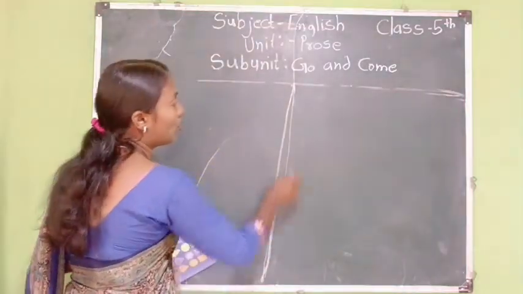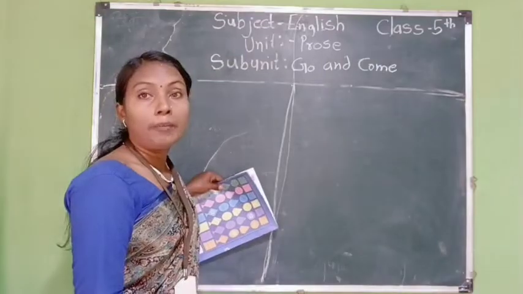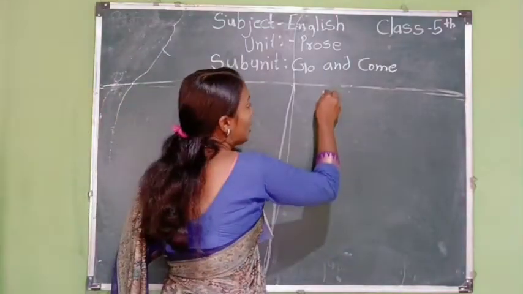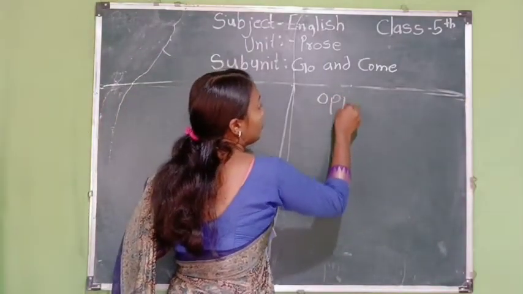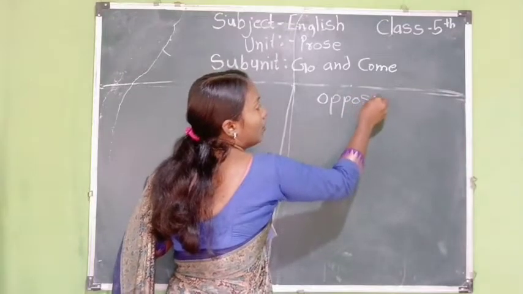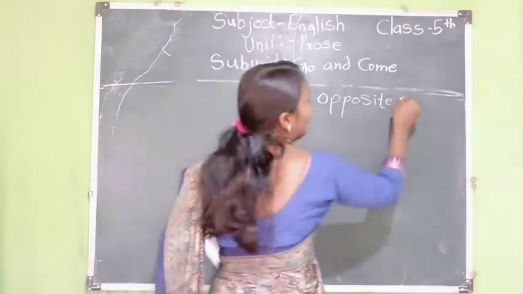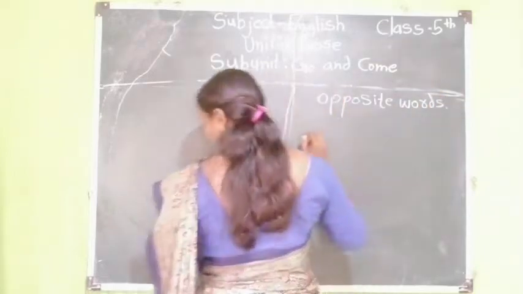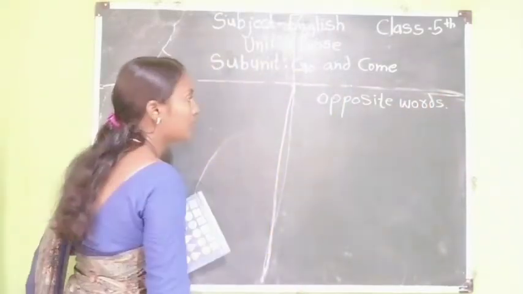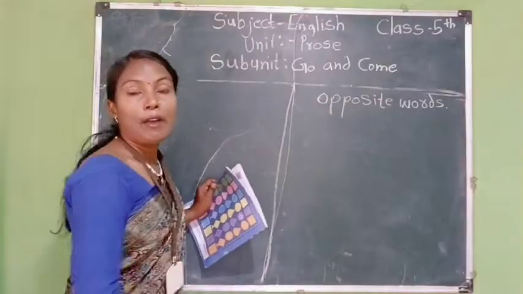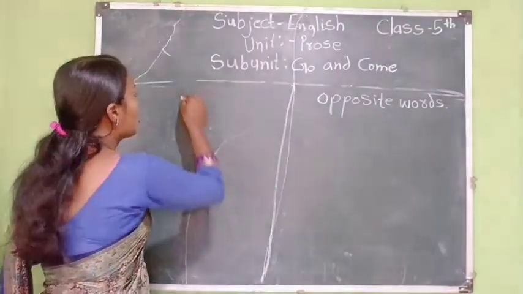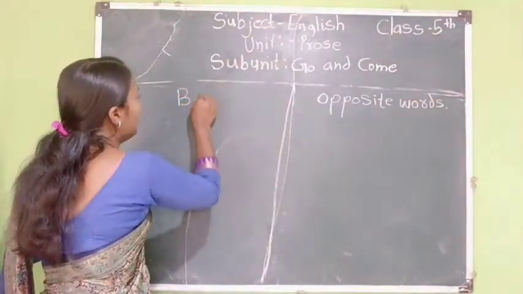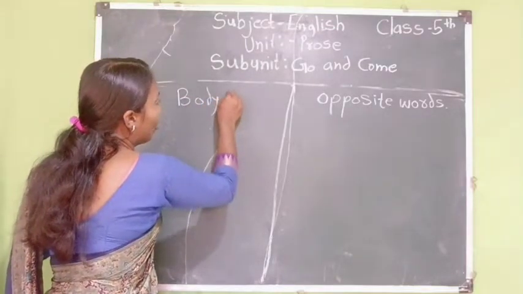Here, students, we have written down some opposite words, because there are so many opposite words in this prose. And in this lesson some body parts names are mentioned. So we write down here some body parts.